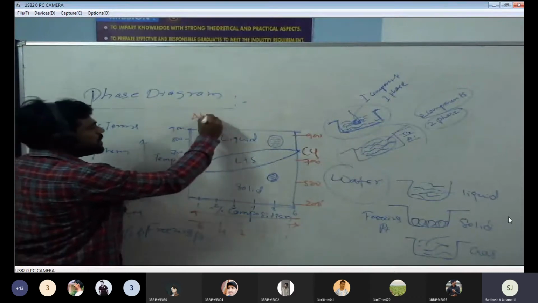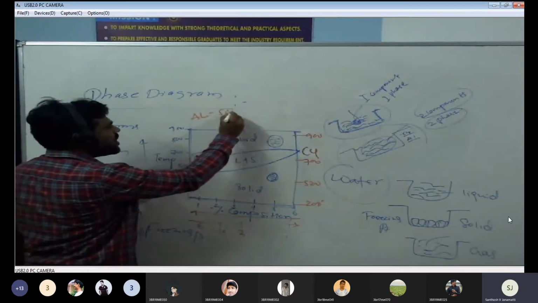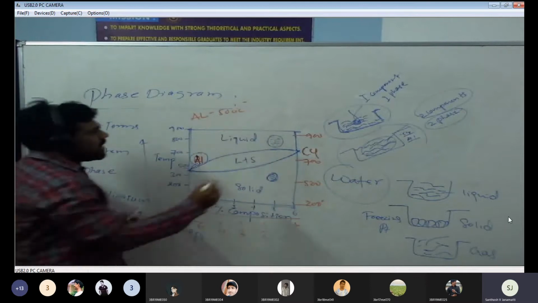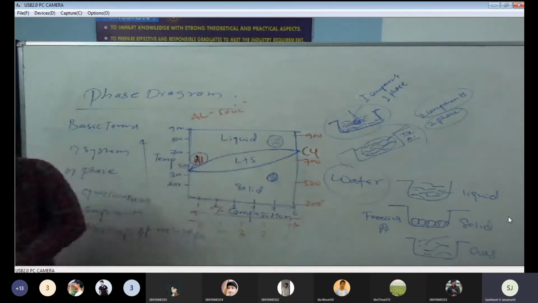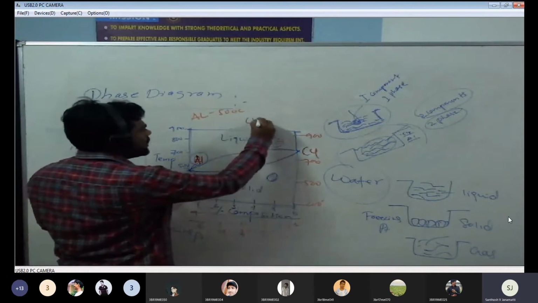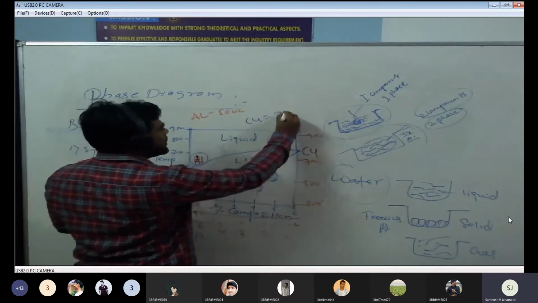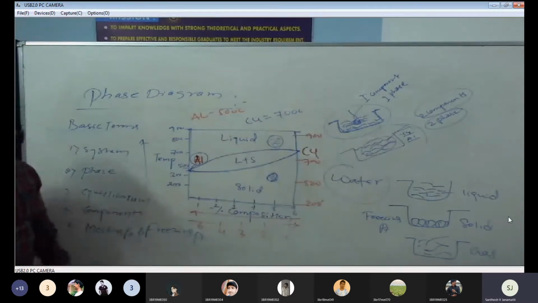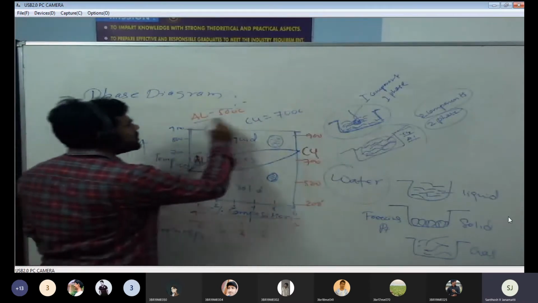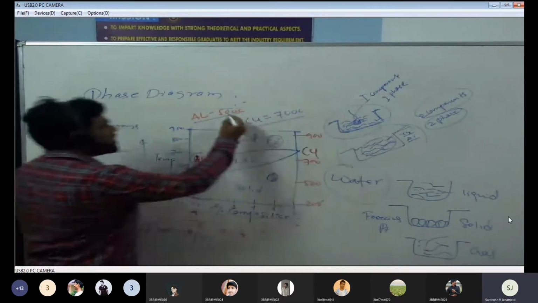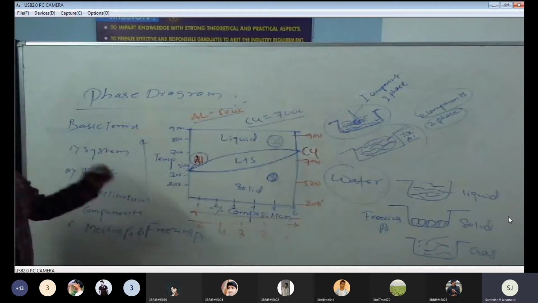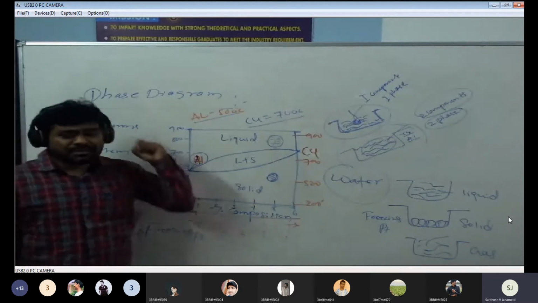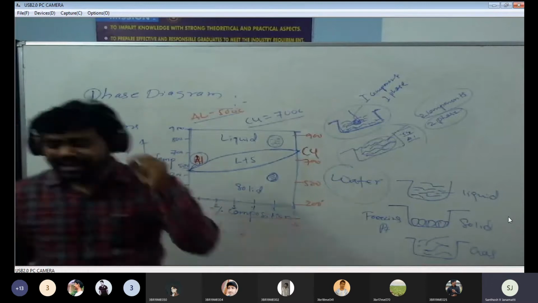The melting point of aluminum is around 500 degrees Celsius. And the melting point of the copper is around 700 degrees Celsius, or above 700. Do remember these two. Aluminum's melting point is around 500 degrees Celsius, which means at 500 degrees Celsius, aluminum is completely in the liquid phase.